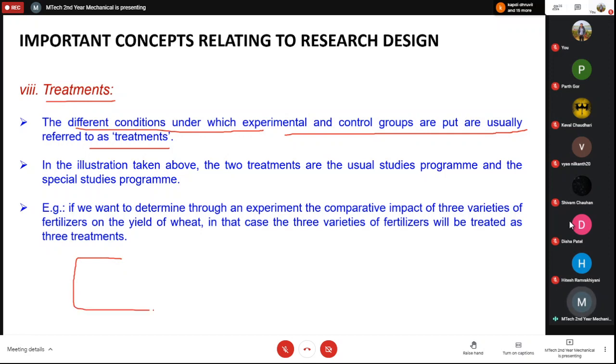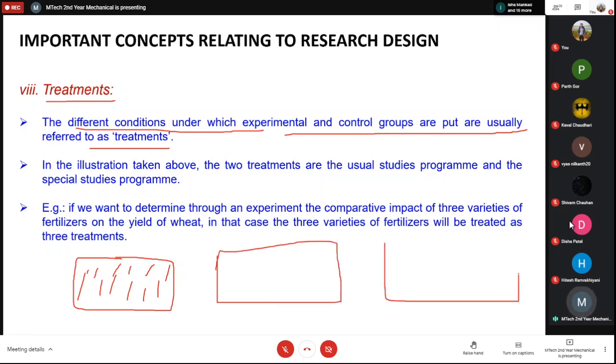If you want to study any crop, say you are growing wheat, and you want to see how much wheat is being produced by using a special kind of fertilizer. You have kept everything the same: the type of wheat, the area, the amount of water, the climate conditions, the weather. But you have just used a different kind of fertilizer, say A fertilizer in this field, B fertilizer in this field, and C fertilizer in this field. So the use of these fertilizers can be considered as a treatment.